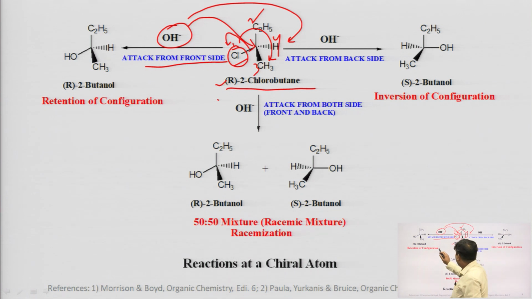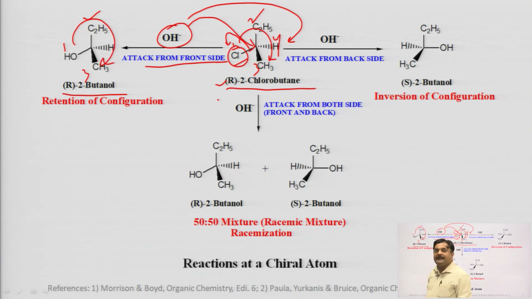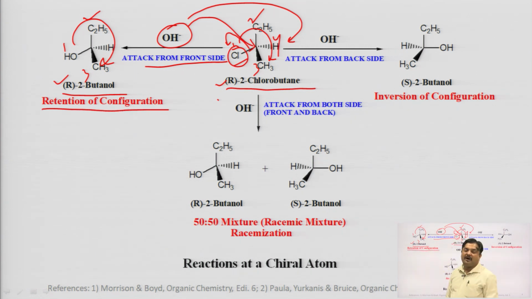It means no change of configuration occurs, and we get R-2-butanol as a product. Again you can see the first priority is given to this, second is there, third is there, and the rotation is clockwise, meaning the R isomer. So if the attack comes from the front side by a nucleophile, there is retention of configuration; the product is formed in the same configuration as the substrate.